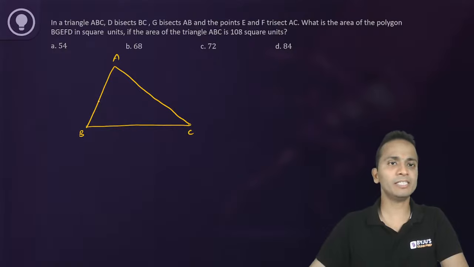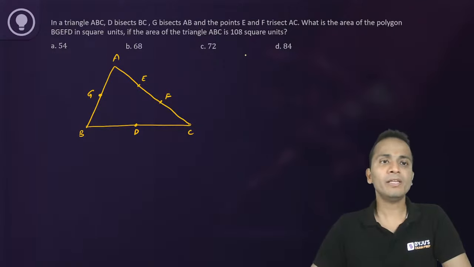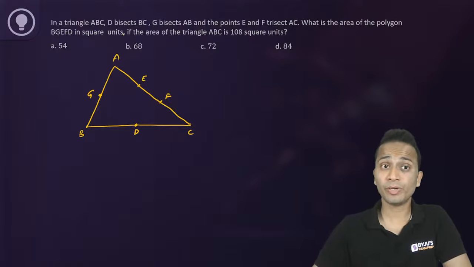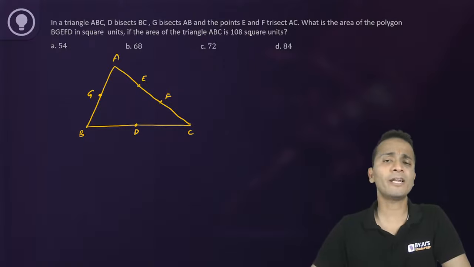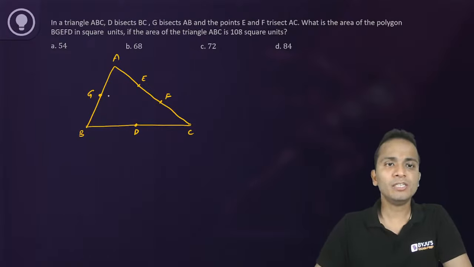Let's draw the figures simultaneously. I'm doing it slowly. All of you can do it quickly. Now D bisects BC. So this is point D. BD and CD are equal. G bisects AB, the midpoint of AB, and points E and F trisect AC, that means they divide AC into 3 equal parts. Now what is the area of polygon BGEFD in square units if the area of triangle ABC is 108 square units? Now we need to find BGEFD.